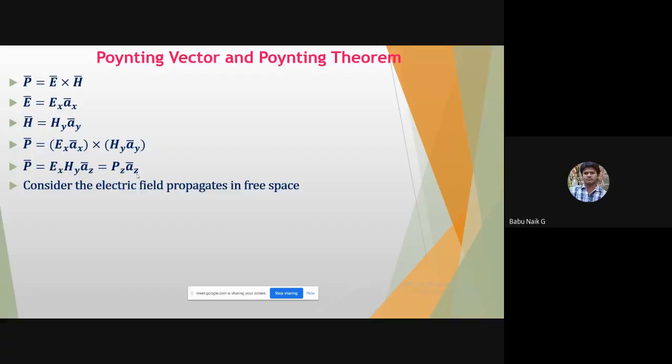So this is the main power, the Poynting vector. Not the Poynting theorem; we'll discuss the Poynting theorem later.